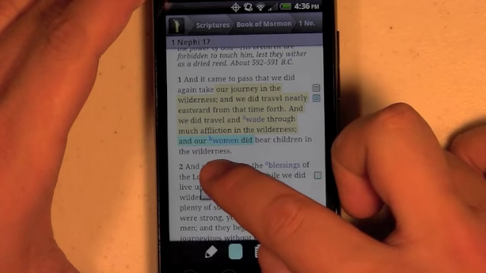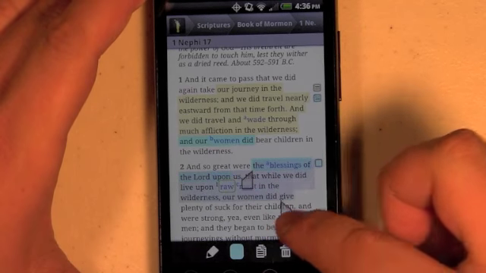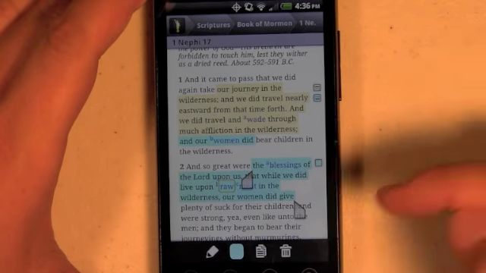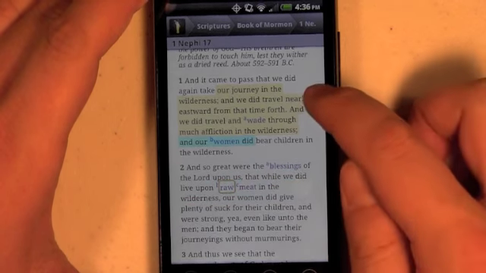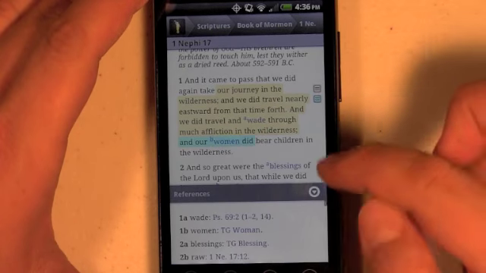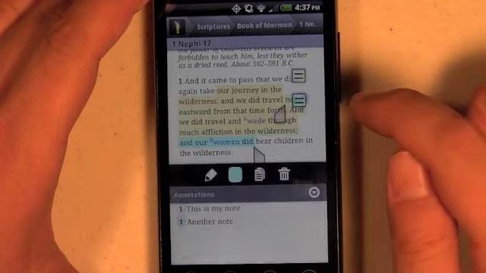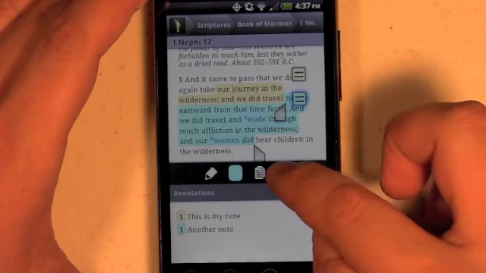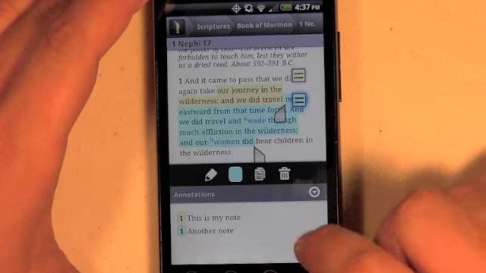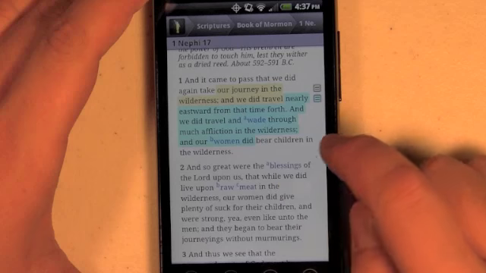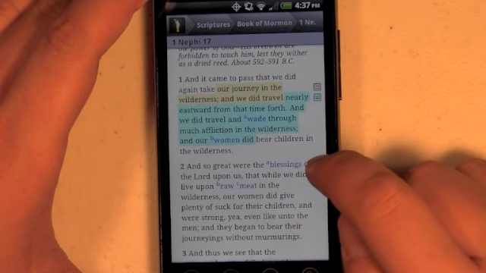I can also choose, if I accidentally add one or if I want to change and delete one, I can choose to delete it. If I have a note associated with an annotation, though, it will warn me. It'll say, are you sure you want to delete it, because we have a note. So a couple other features that you can see.